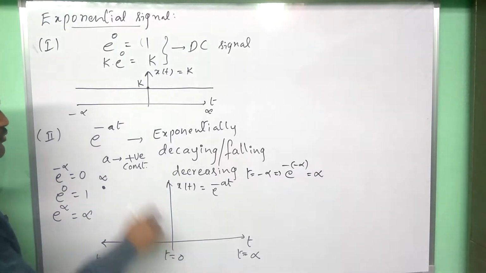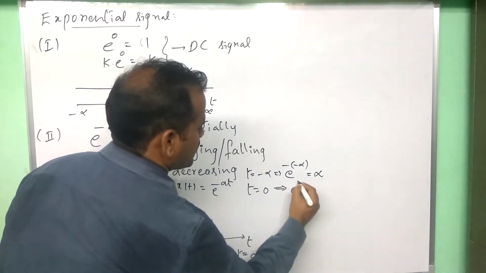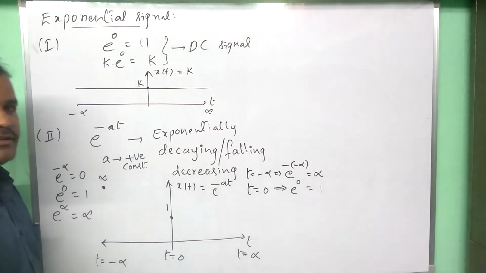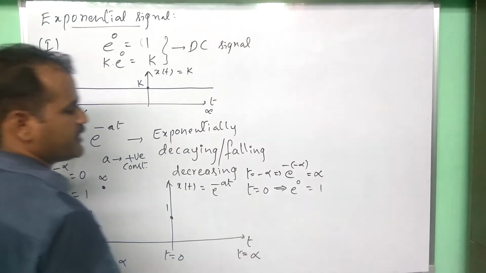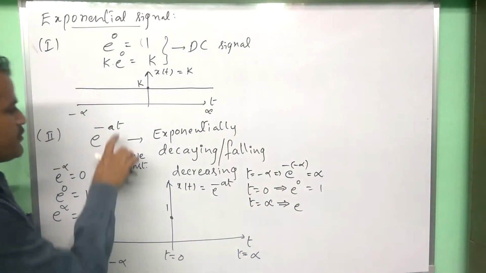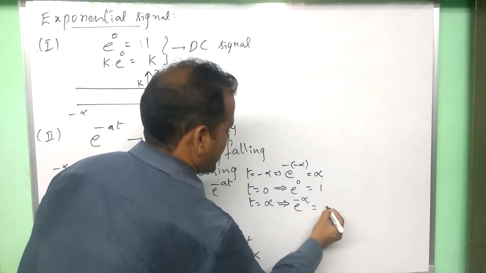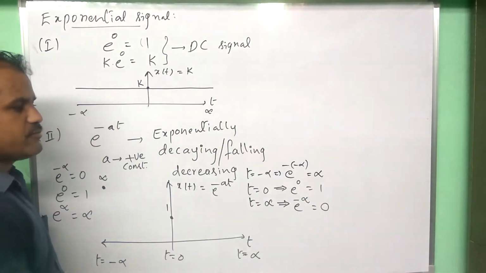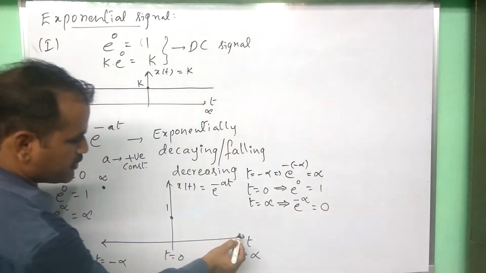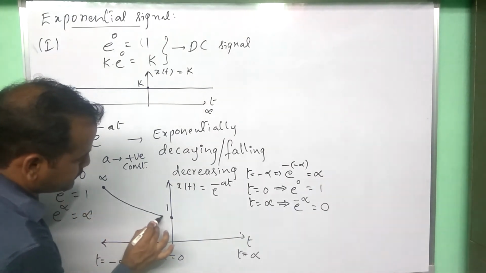Next, at t equal to 0, e power 0 is 1, so it comes to 1. And at t equal to plus infinity, we get e power minus infinity, which is 0. So what we observe is infinity to 1, 1 to 0, gradually decreasing, so this is decaying in nature like this.